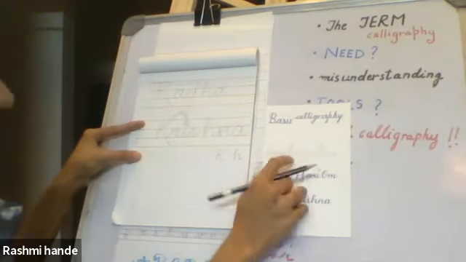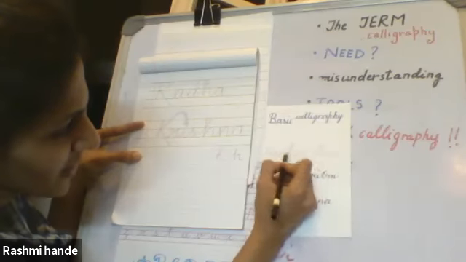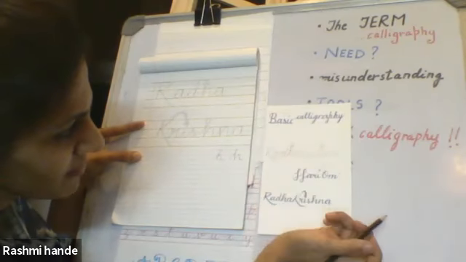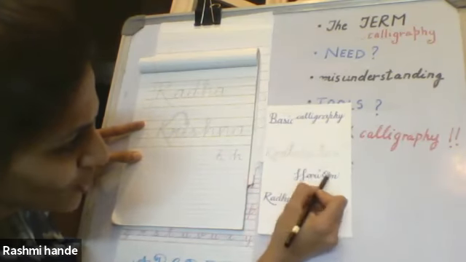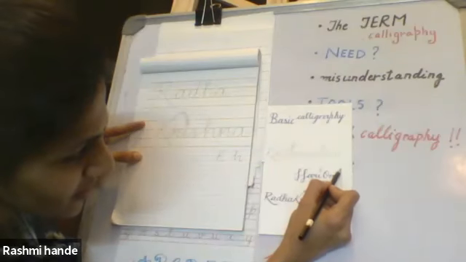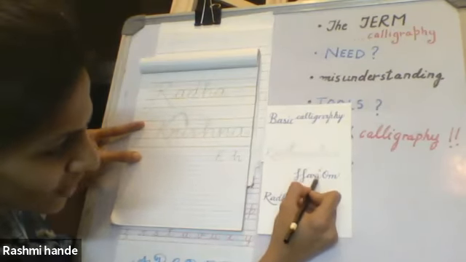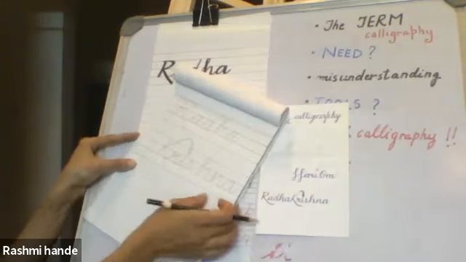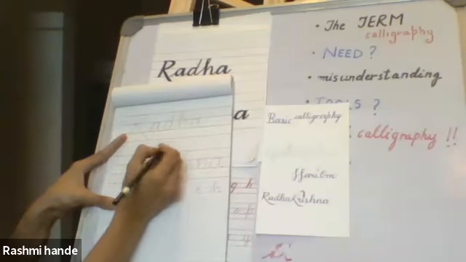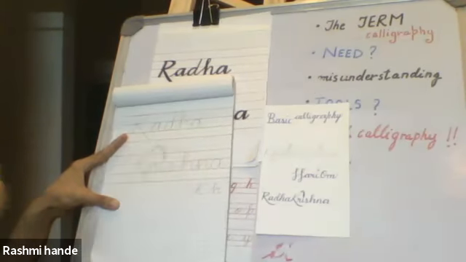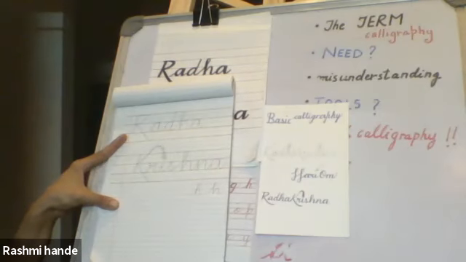Like in this case, I used the 2 H's and made peacock feathers on them. Here in Hari Om, I took the feather up and brought it down to the dot of I. So that way you can be creative and think of things that will make the lettering more interesting.